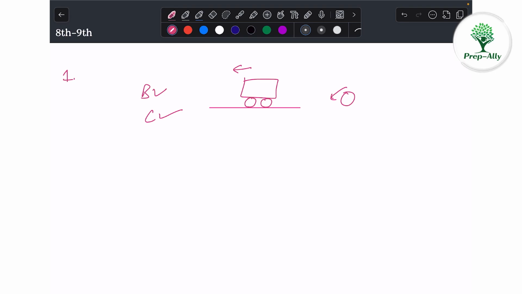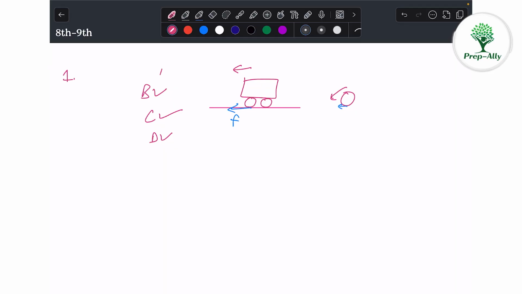act in forward direction. So if the wheels were not stuck, then what would happen? This car will move in a forward direction. That means the frictional force will act in a forward direction, right? So if there is sufficient friction, then the car will move forward. But if there is not sufficient friction, very little friction will still act in a forward direction, right? So that's why option D is also correct. Tiny friction on the front wheels acts in a forward direction.